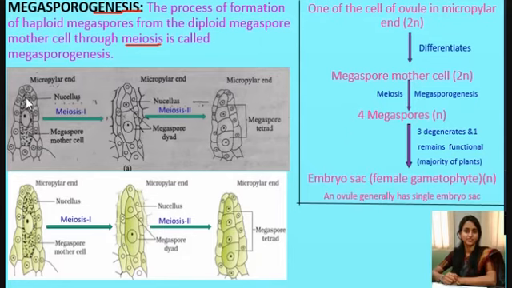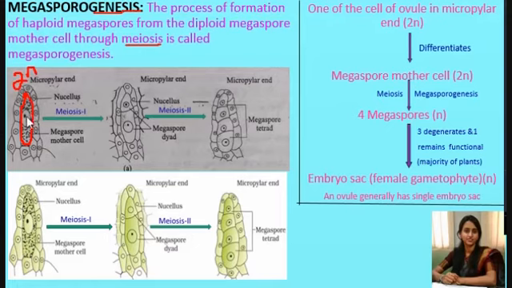It contains dense cytoplasm and a prominent nucleus. This megaspore mother cell is diploid. What do you mean by diploid? It consists of 2n number of chromosomes.